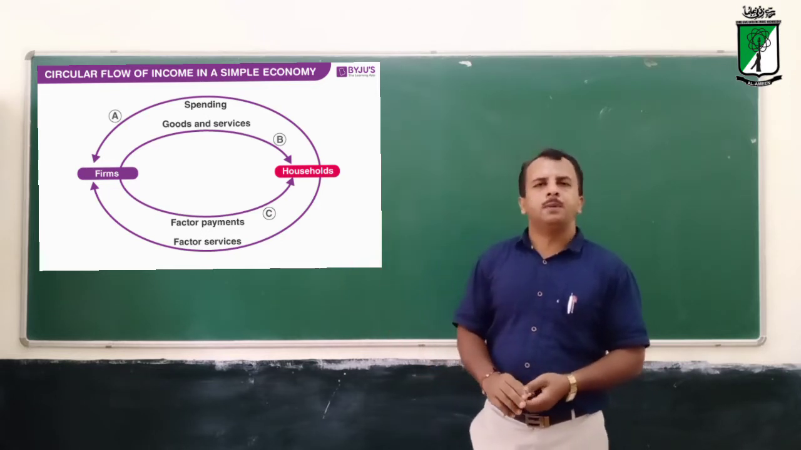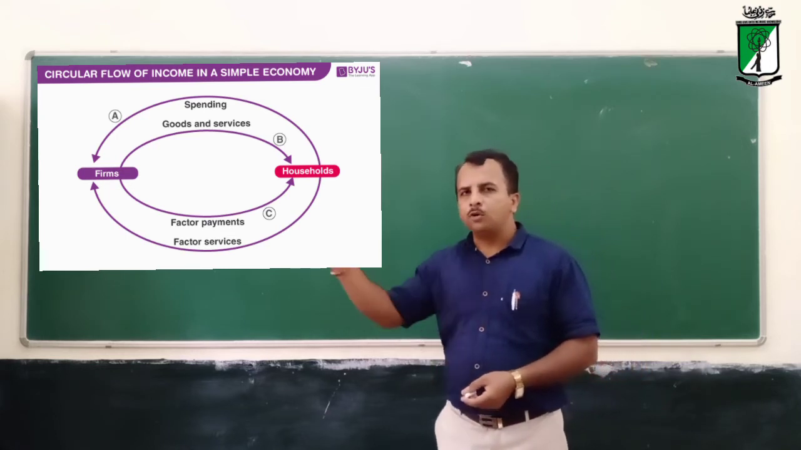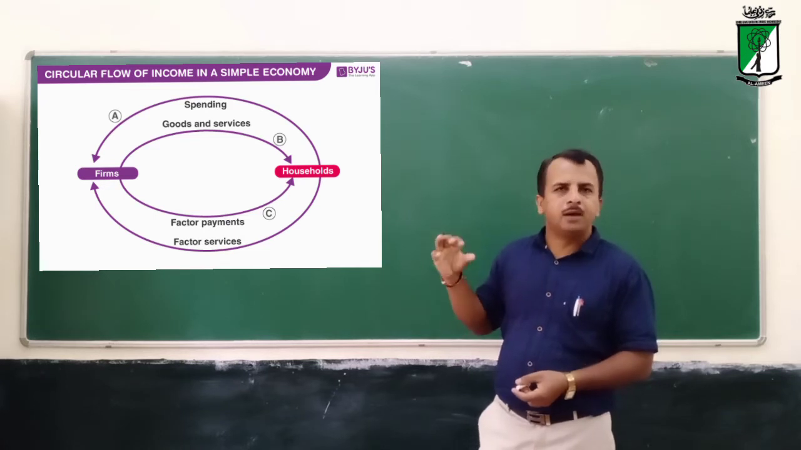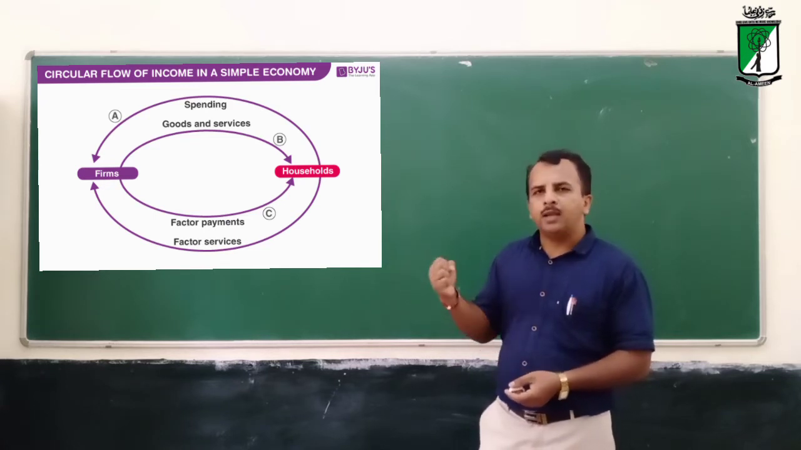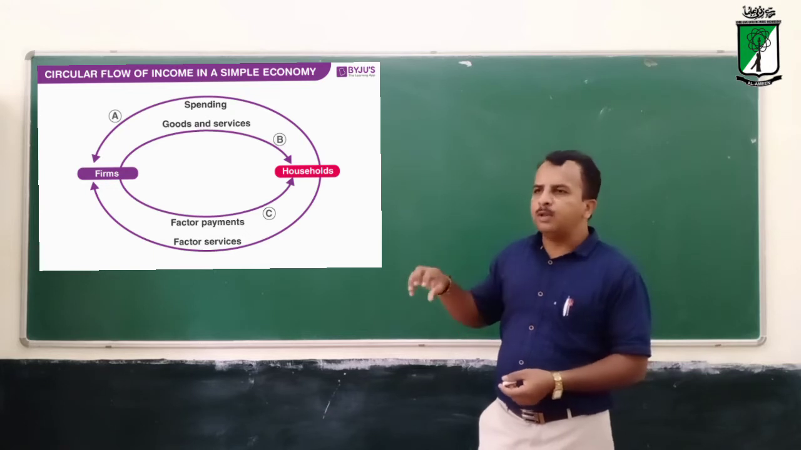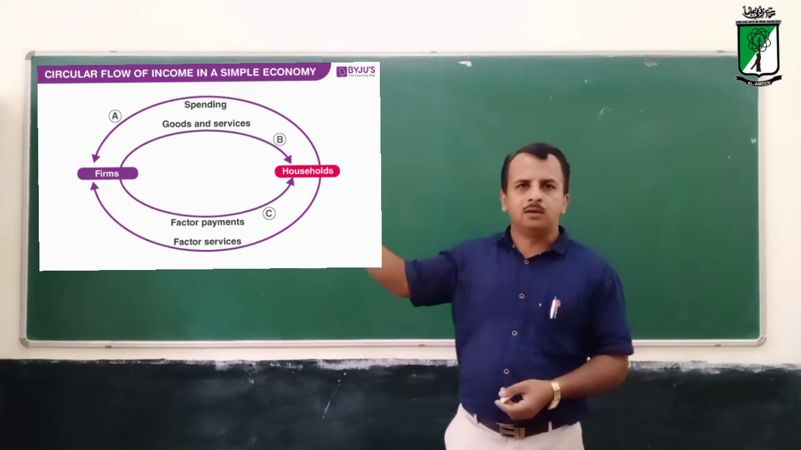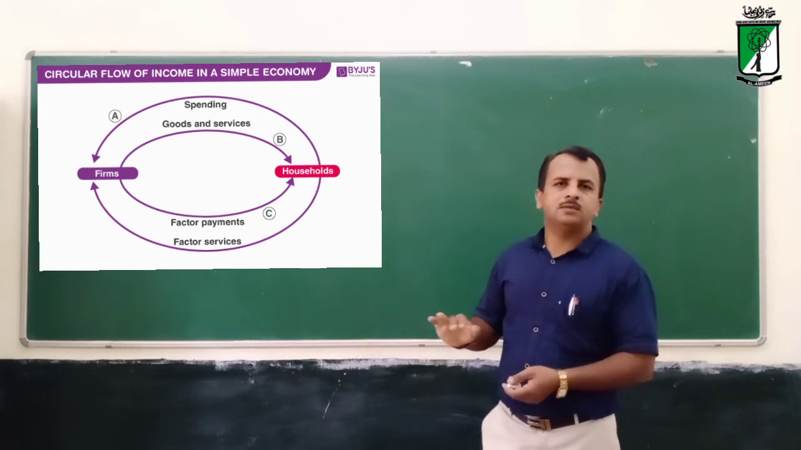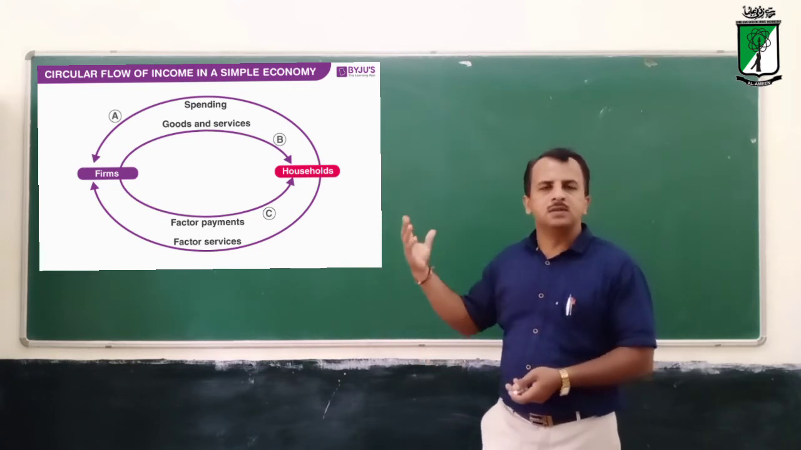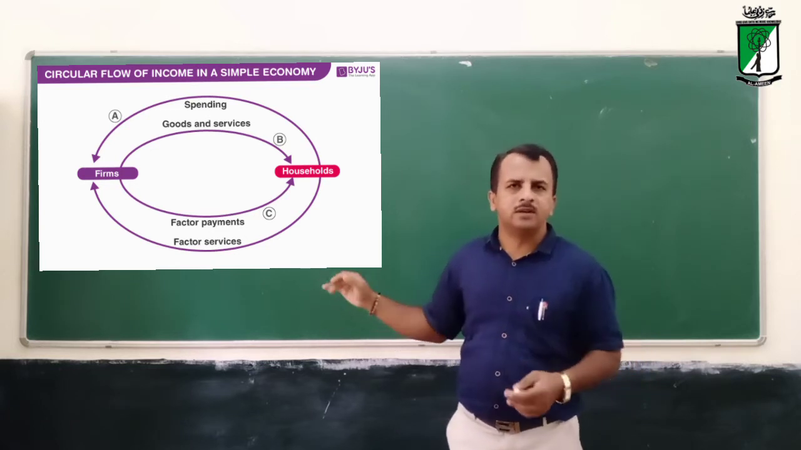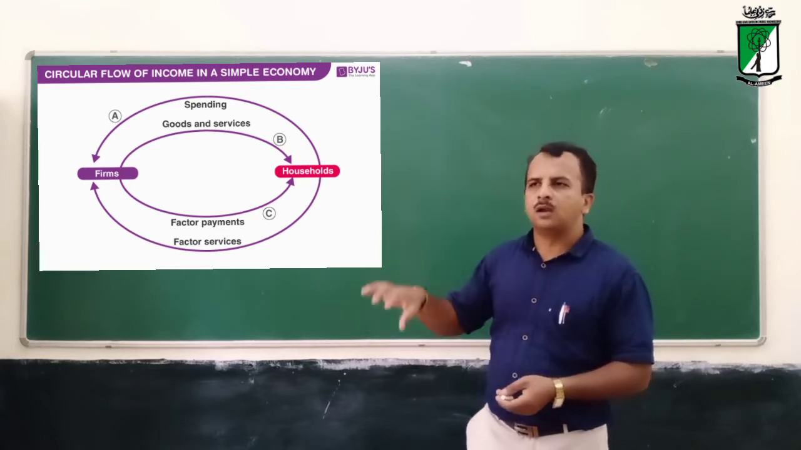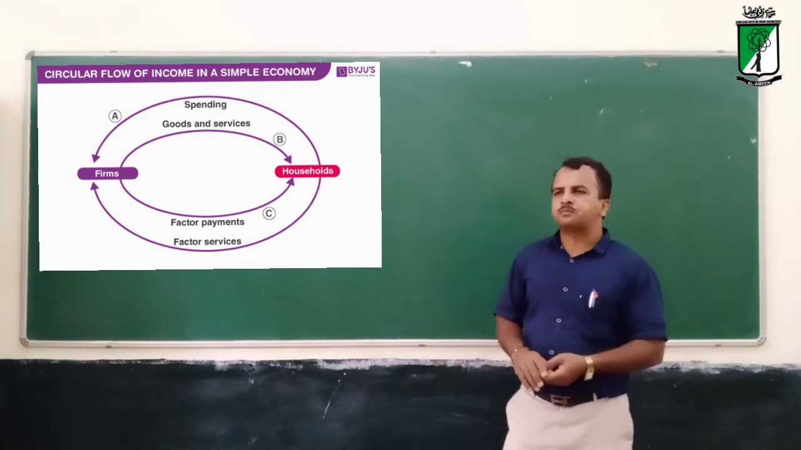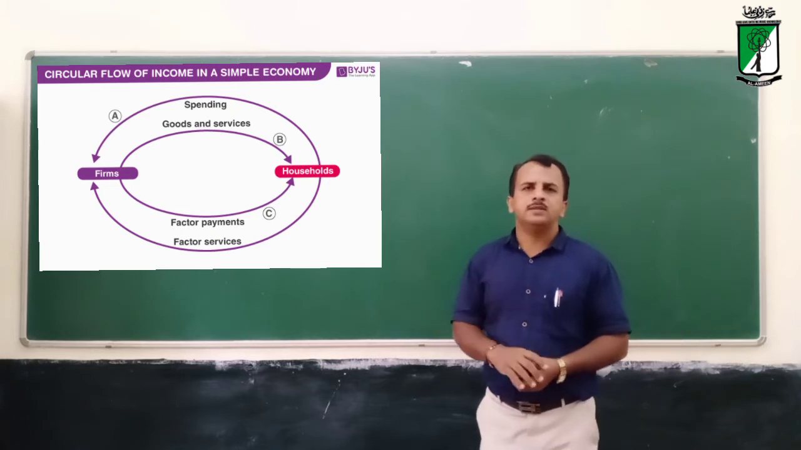Whatever output is produced in firms is purchased by households. Households are nothing but families, family members. So they will buy it. And these family members are working directly or indirectly in the firms. So in return, they are getting salary or wages, rent, interest, etc., and also profit, because the organizer is also a part of the household.